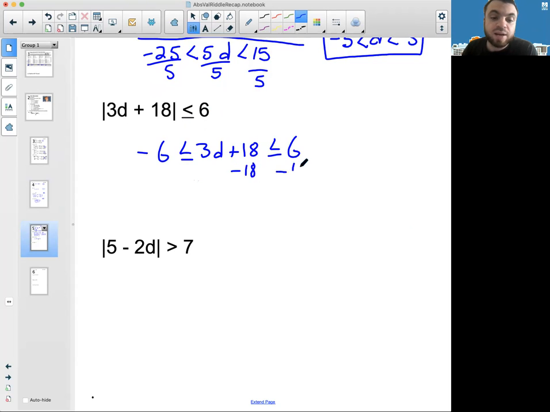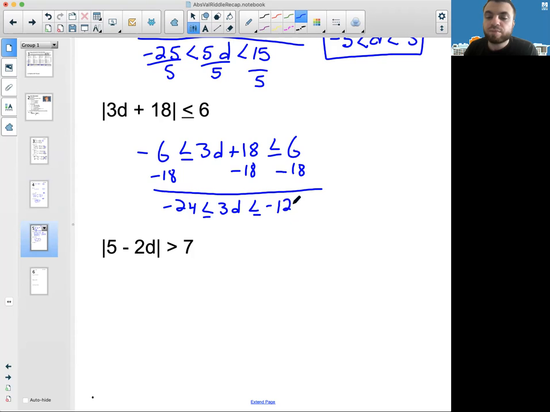So I'm going to go ahead and subtract 18 from all three sides, and I get negative 24 less than or equal to 3D, and don't forget our equals, less than or equal to negative 12. And I'll divide by 3, divide by 3, divide by 3, and I'll get negative 8 less than or equal to the letter D, less than or equal to negative 4.